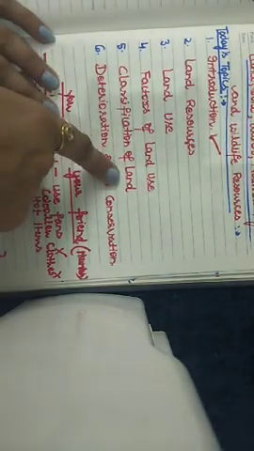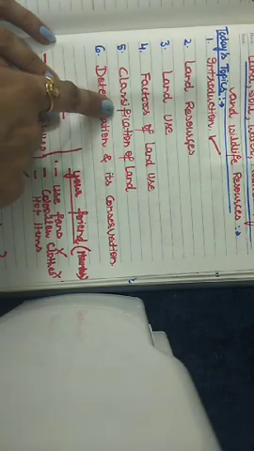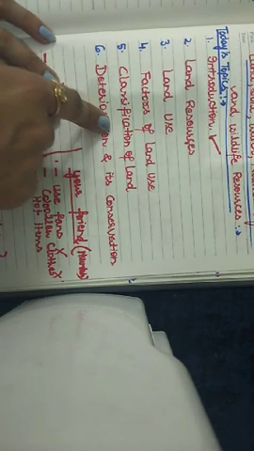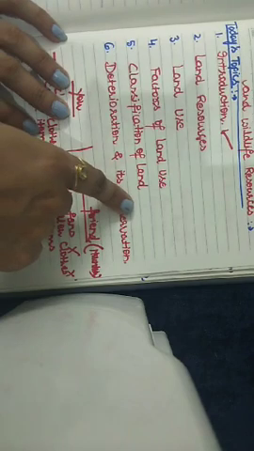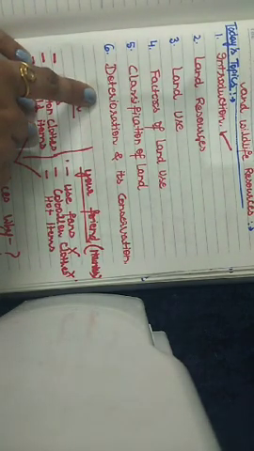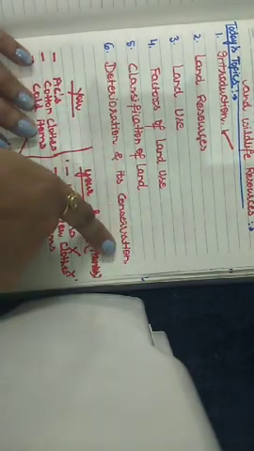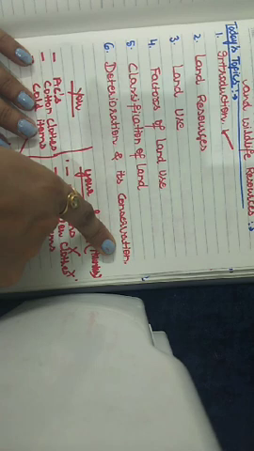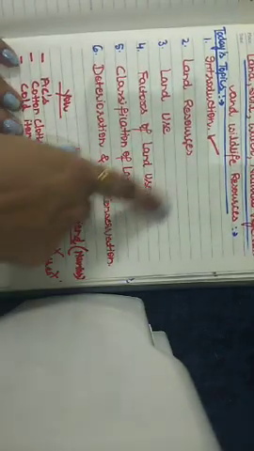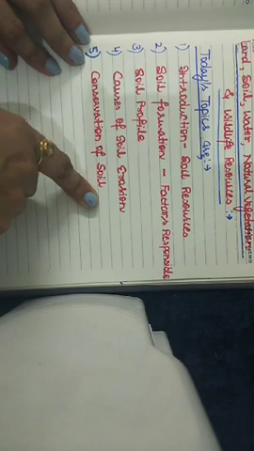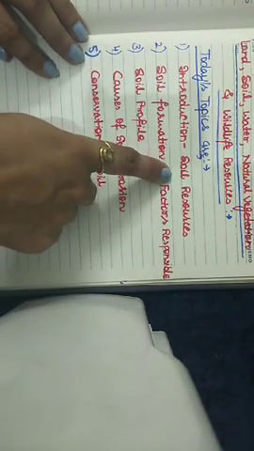Then I told you about the classification of the land, in which we did the private land and the community land, and how we use land privately and how we use land as a community as a whole. Then last day we did about land degradation and what were the suggestive methods of conserving the land, right? So in our previous class we covered all these topics and today we are going to cover these topics. So let us start with our first topic, what is soil as a resource.